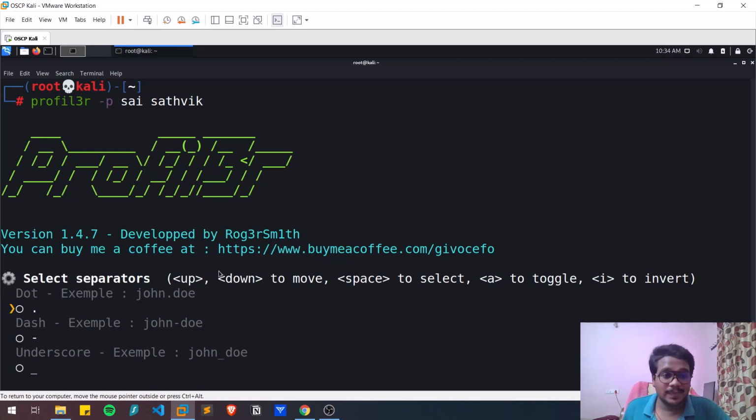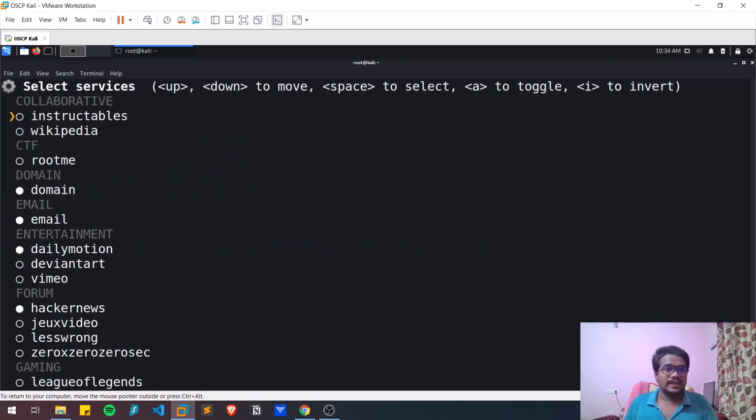And here you can see the separator. As we have provided more than one word here, it is going to ask which separator to use, for example a dot like sai.satvik, or sai-satvik, or sai_satvik. So I'll go with the first one, or you can simply hit space on every option so that you can set multiple options. So space is the selection key. If you hit space, it's going to unselect, or you can select everything. And I'm going to hit enter. I'm going to look for all the possible information regarding this particular person, Sai Satvik, that is me. Let me hit enter, and now you can see all the options that you can look for.